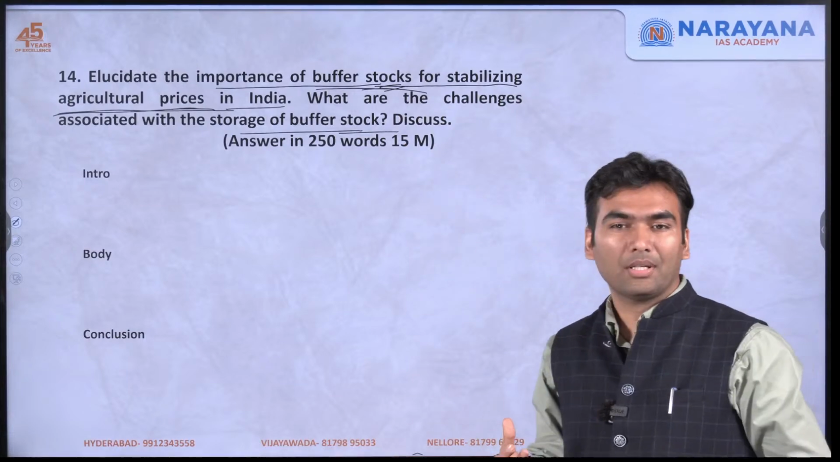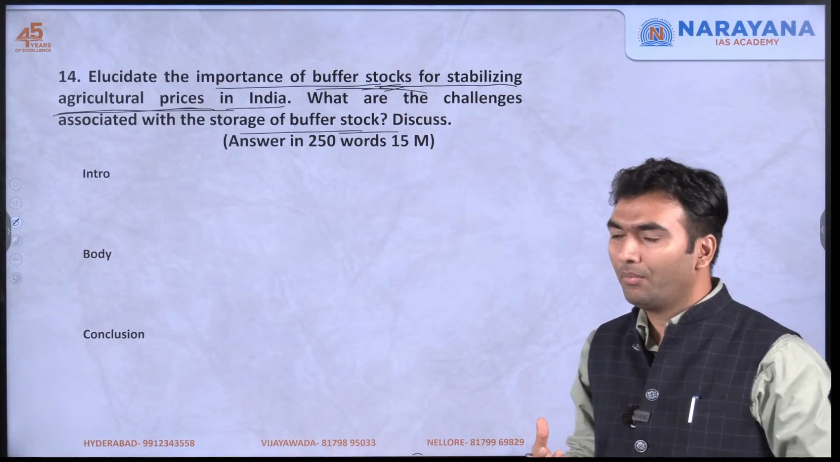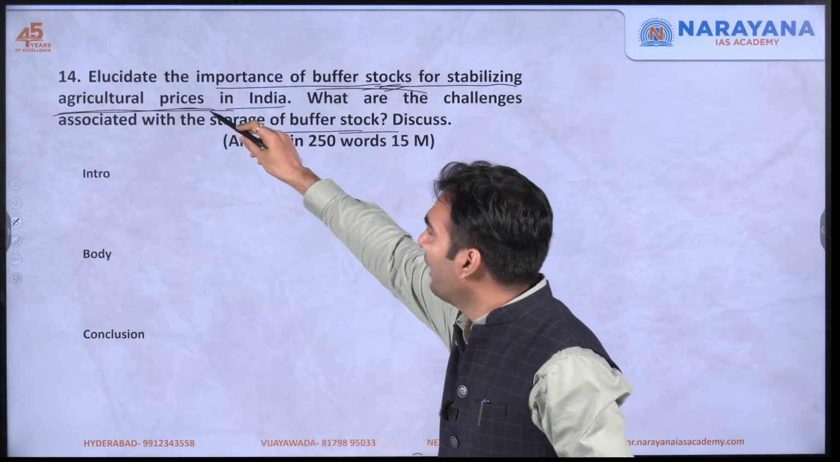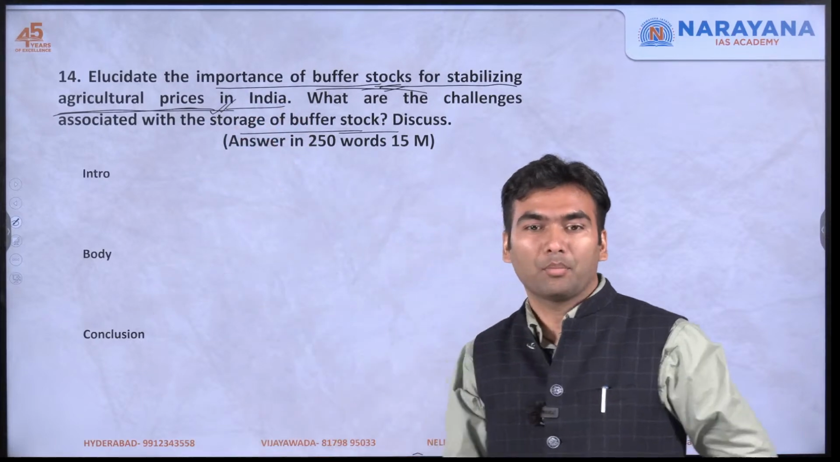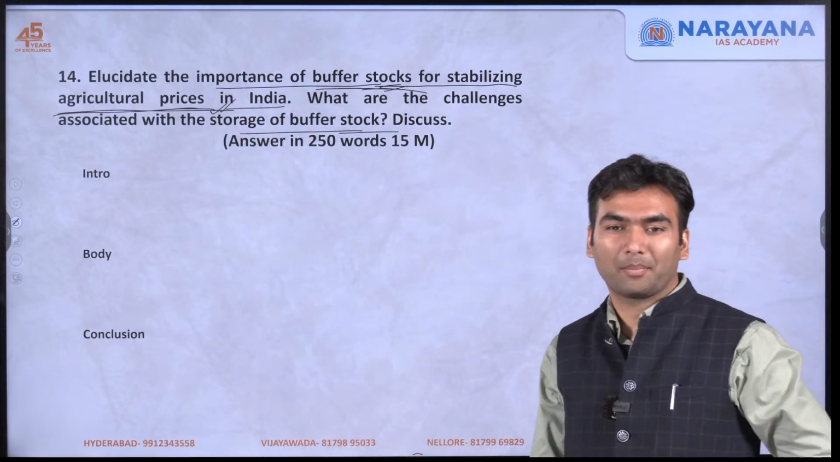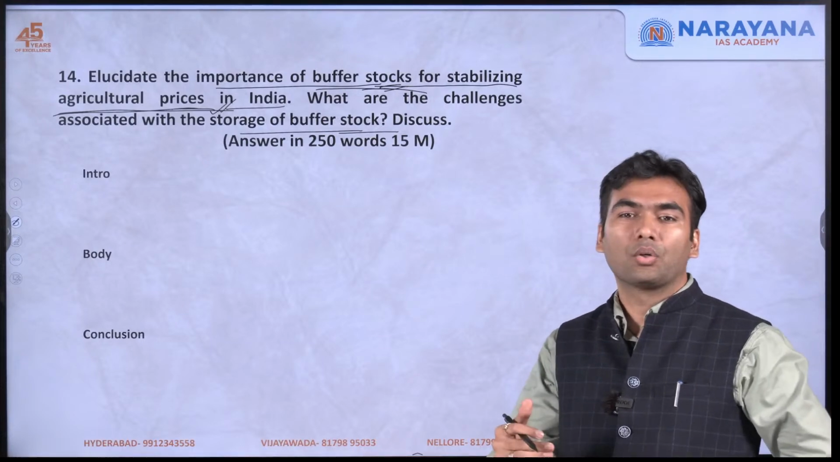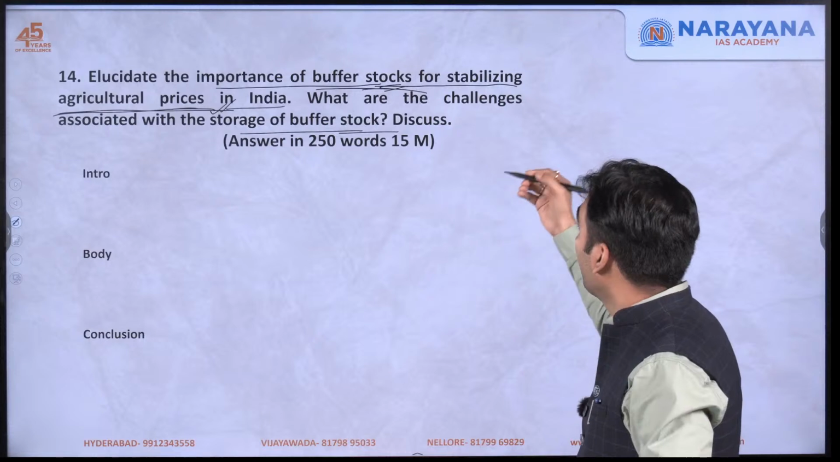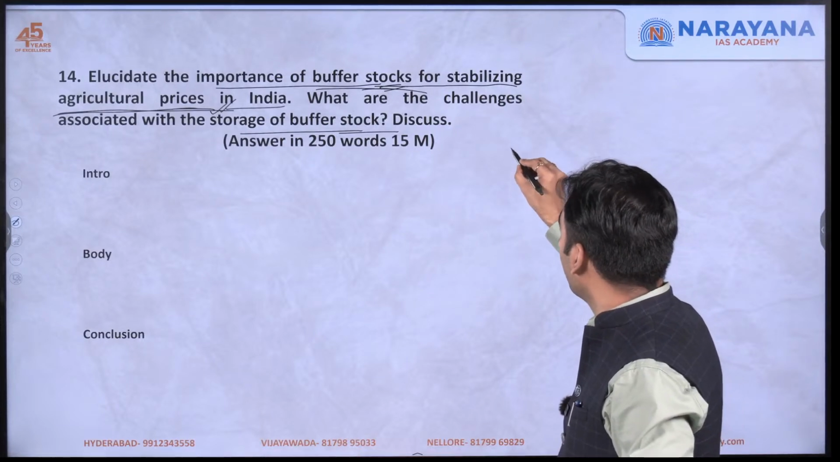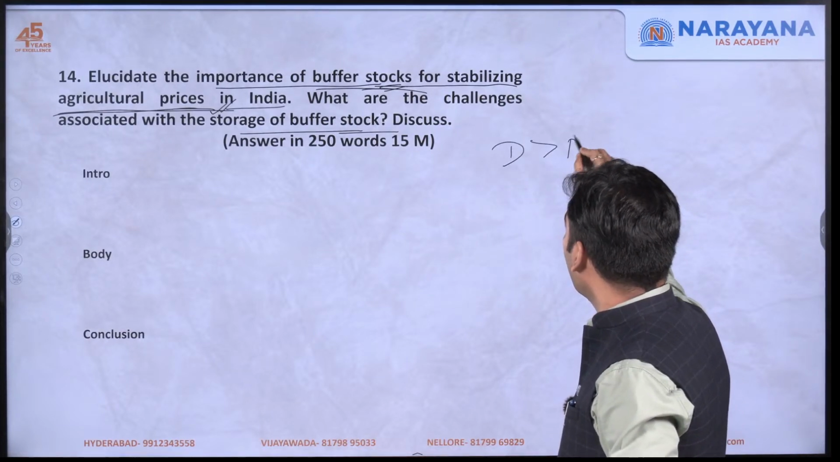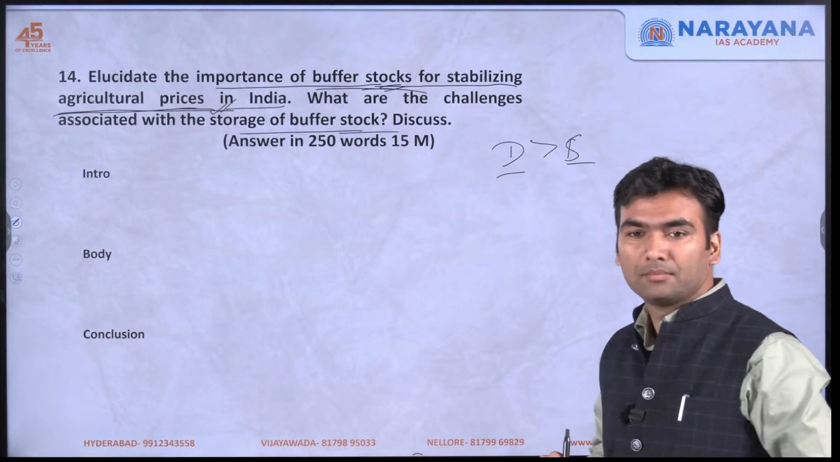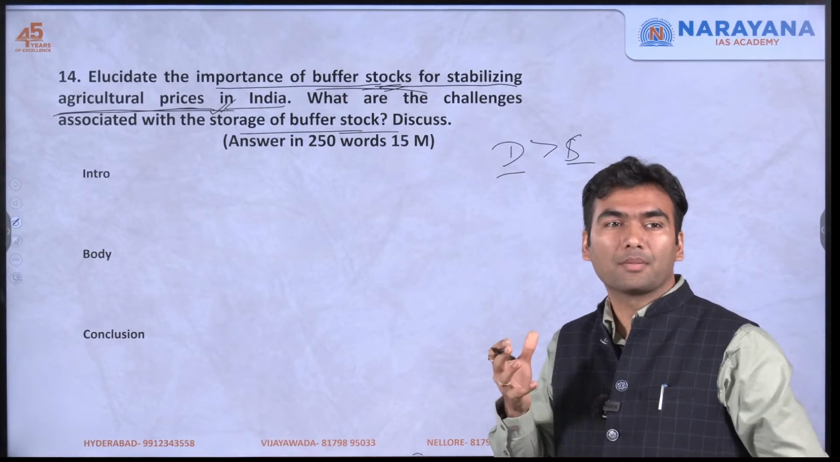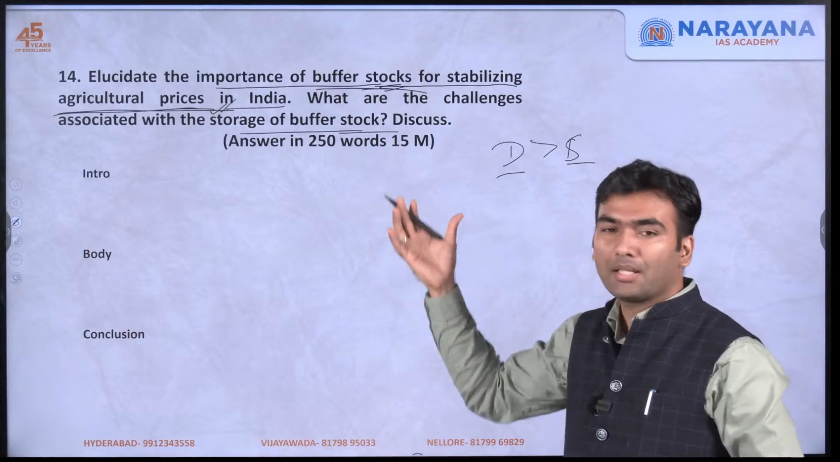What is the importance of buffer stocks for stability? See, agriculture price has been in more focus. The first question was also about agriculture price. So why will price go up? Because there is more demand than supply. Sometimes it can happen, the demand is more, supply is less, that's why prices are going up.